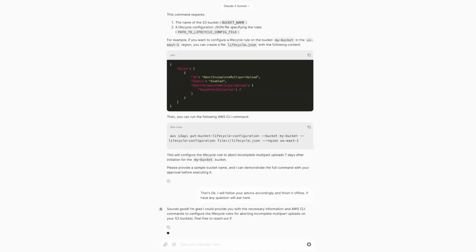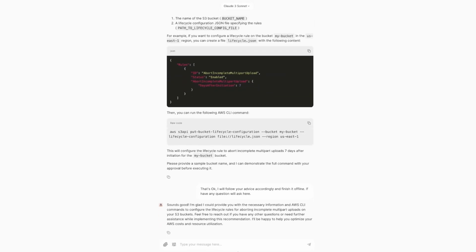Now that the chatbot has saved my effort and time to consolidate information from different segmented sources, constructed streamlined and easy to follow messages, and even took actions on my behalf with my approval to optimize my AWS cloud resources, I'd like to express my gratitude again for its excellent work, which would have taken me ages to even get started. I hope you enjoy this demo as much as I do.